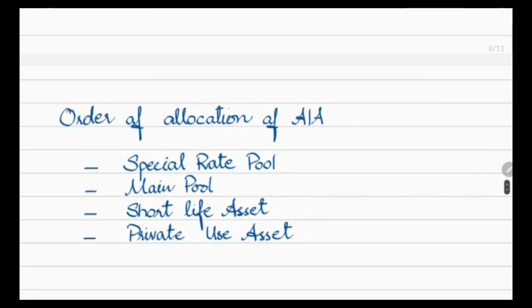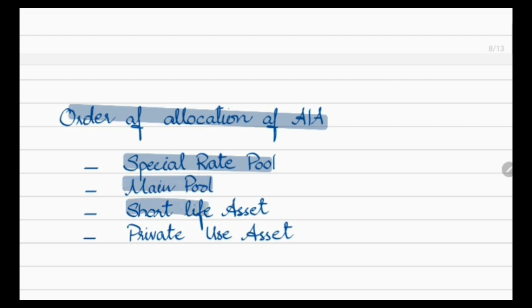Now an important point: if you have to provide annual investment allowance, the order of allocation of annual investment allowance is this. First, you have to provide or allocate annual investment allowance on items that are mentioned in special rate pool. The second number, main pool. Third, short life asset, which we have to consider. And fourth, private use asset. So this is the sequence of providing annual investment allowance, or you can say allocation of annual investment allowance.